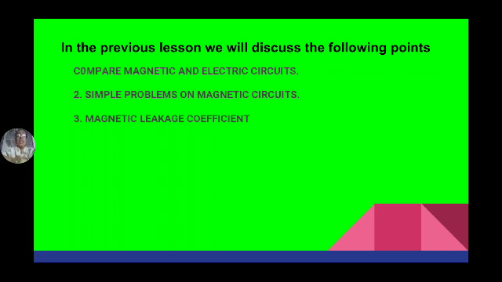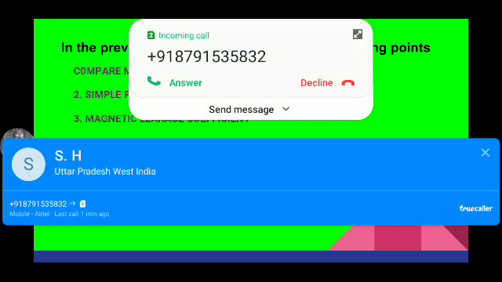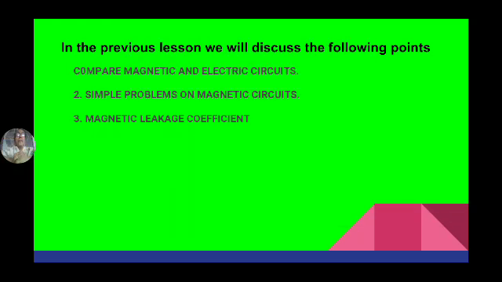Now, the magnetic flux is nothing but the total number of magnetic lines emerging from a pole. Electric flux is nothing but the total number of electric lines of force emerging from a charged body, either positively charged or negatively charged.